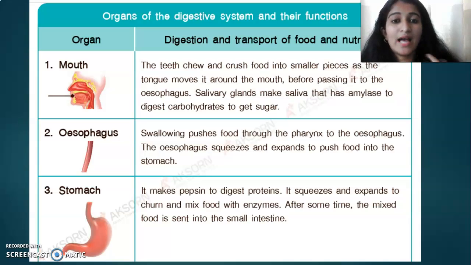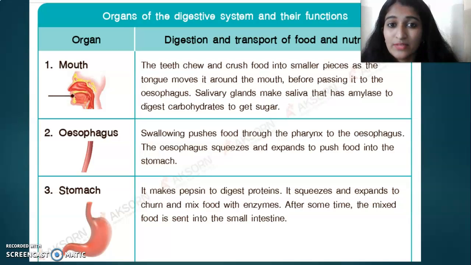In our mouth we have an enzyme called salivary amylase. The enzyme secreted from the mouth is called salivary amylase. I told you carbohydrates are partially digested in our mouth, so to digest carbohydrates we have an enzyme in the mouth.